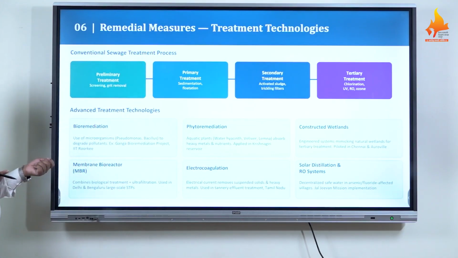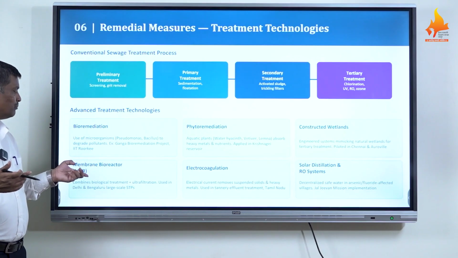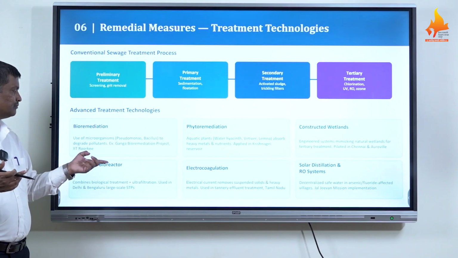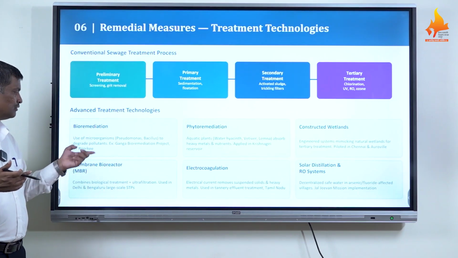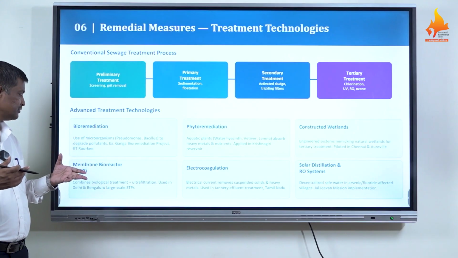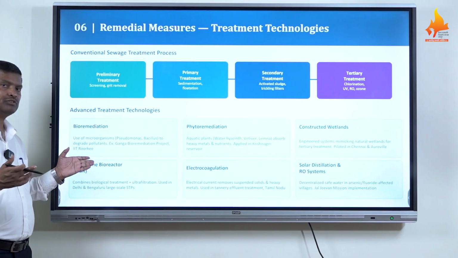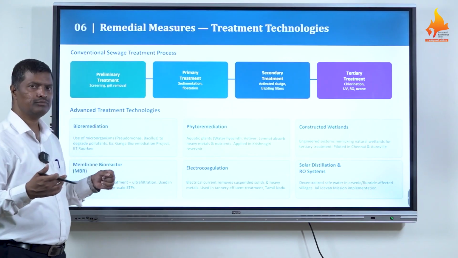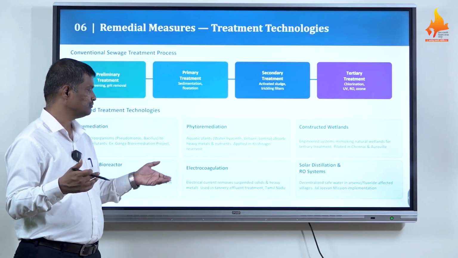Now we think about the next advanced treatment technology, the membrane bioreactor. In this case it combines biological treatment as well as ultrafiltration. Ultrafiltration is a tertiary treatment, and both are useful in treating polluted water successfully. Every water treatment generally needs certain primary as well as secondary treatments. In Delhi and Bangalore, large-scale STPs use membrane bioreactors to treat the polluted water, and in future such advanced technology can be used regularly to treat the water.